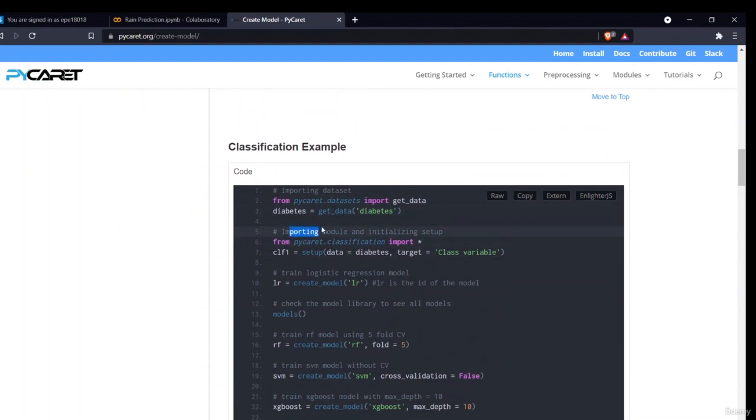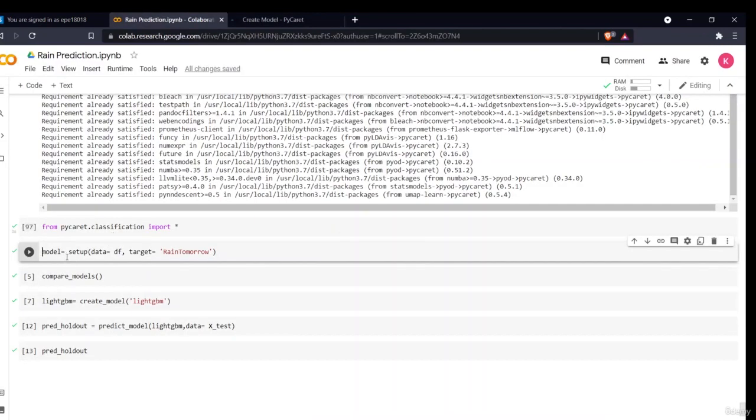See, importing modules and initializing setup. We have already imported the data, and now we'll set up our model with this command. You just have to define your model setup and give the data. I have given the data df. Then I set the target, which is RainTomorrow. You have to define what your target is.